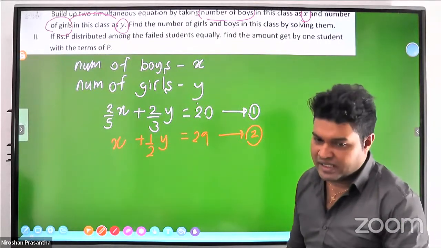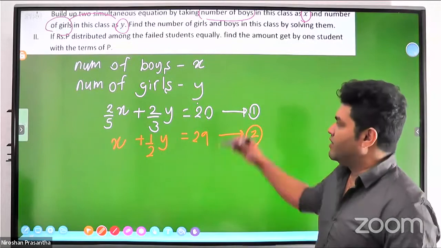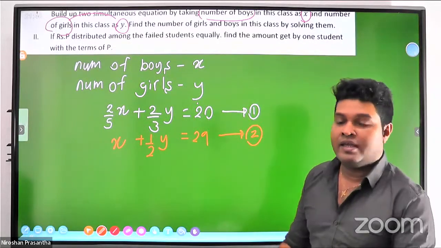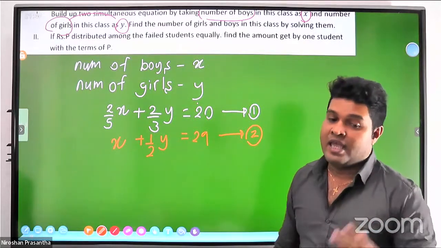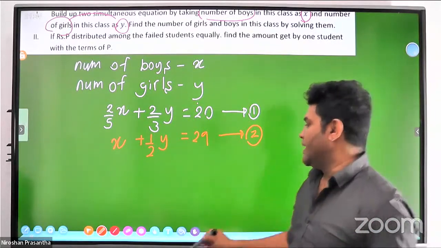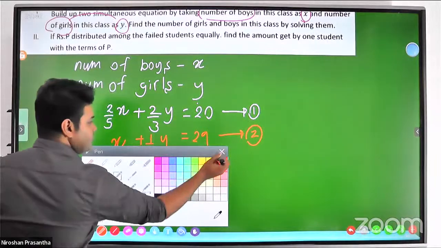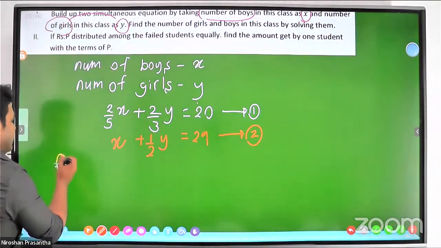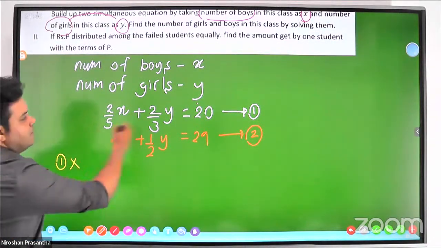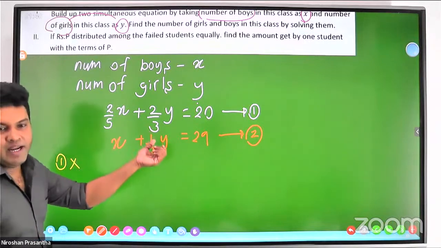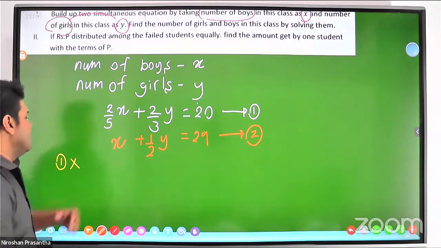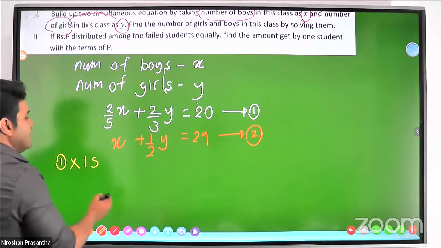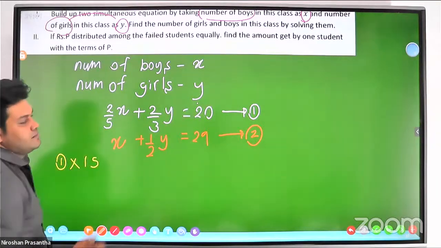So the only option we have is to take the LCM of these and convert the general fraction equation into an equation without fractions. We have to multiply equation number 1 by the specific number because we have to get rid of the denominators. For denominators, you have 5 and 3. Therefore, what is the LCM? By 15, we have to multiply the whole equation number 1.